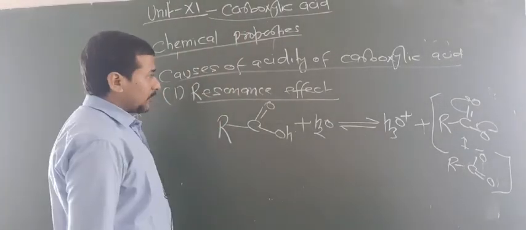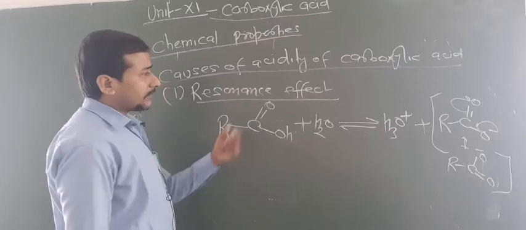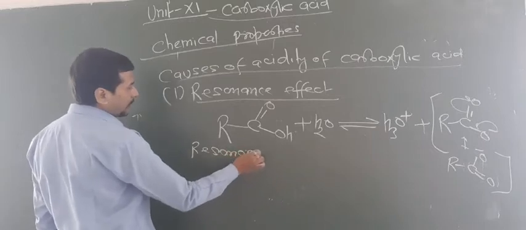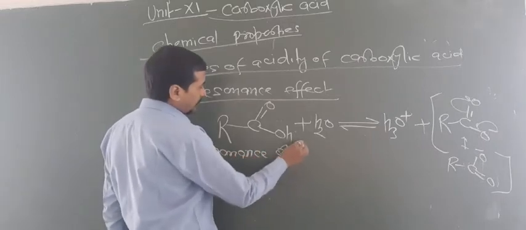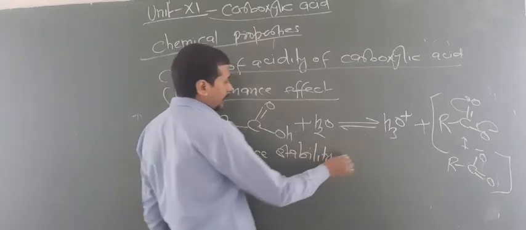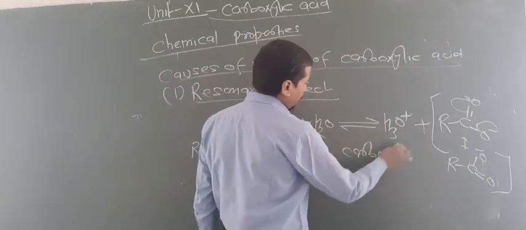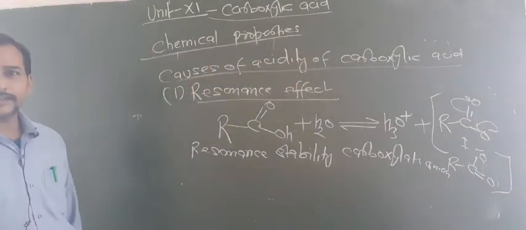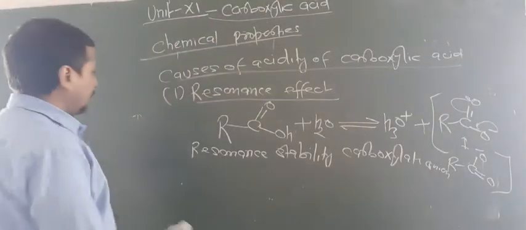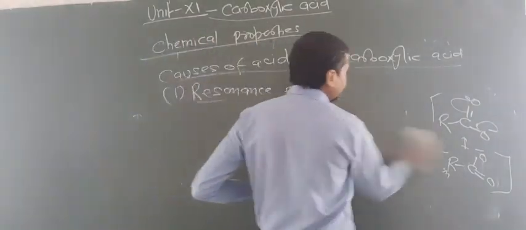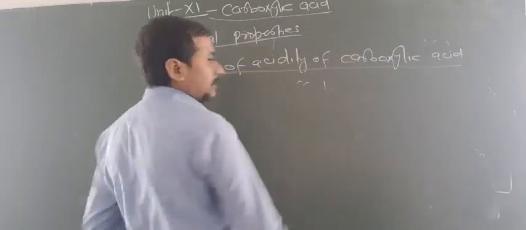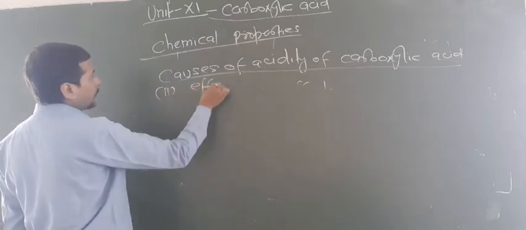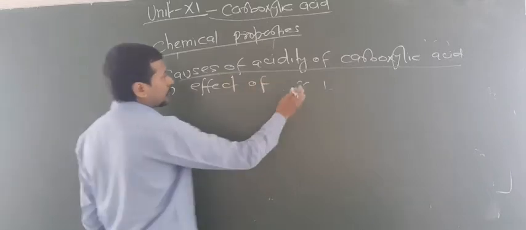Okay dear students. So due to resonance, the anions are stabilized. So resonance stabilized carboxylate anion, and hence increases the acidic property. Now let us focus on the second point, effect of substituent. So second point, effect of substituent.